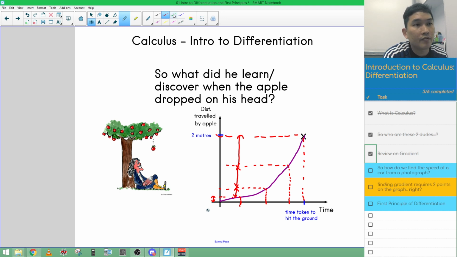And I think that's a very interesting question, because what if I wanted to find out, say, the speed of the apple at this point in time? Yes, just this point in the green spot here. What is the speed over here? What if I took a snapshot, I took a picture of the apple at this point in time and I show you the photo? Will you then be able to tell me the speed? Yeah, that is an interesting question that we're going to talk about in the next video.